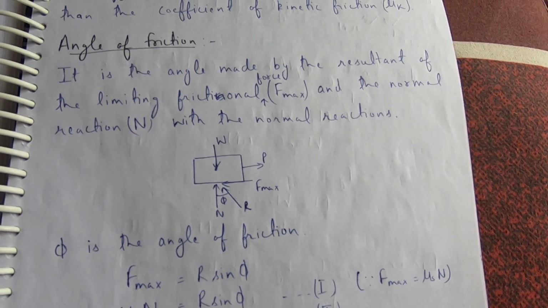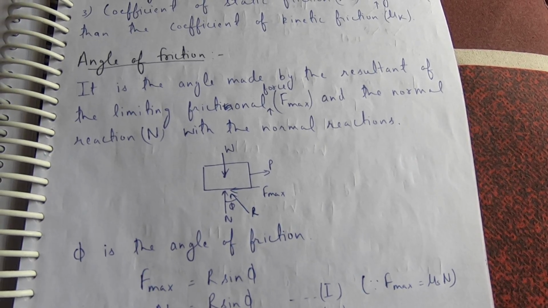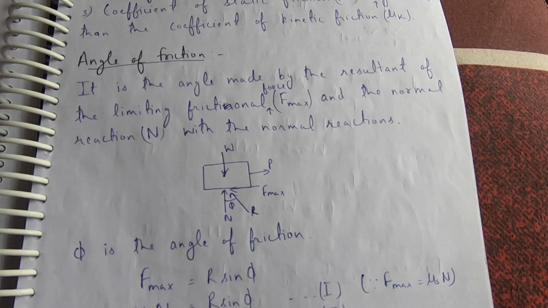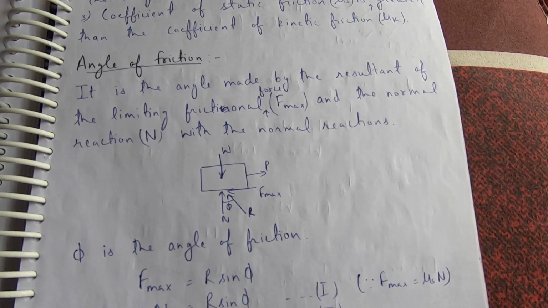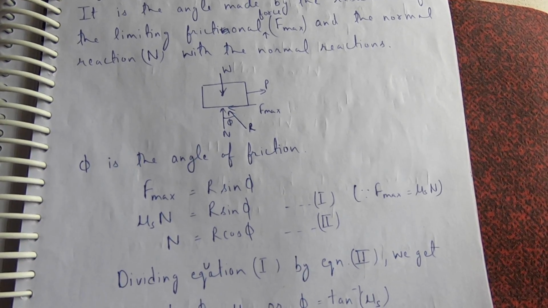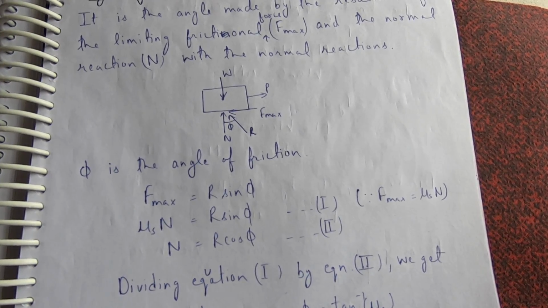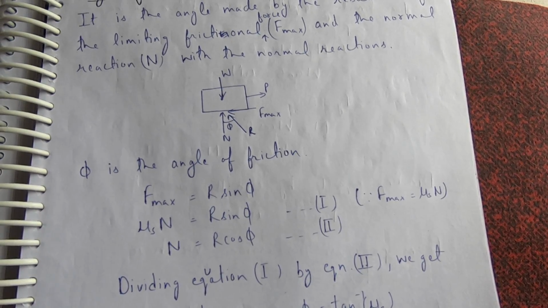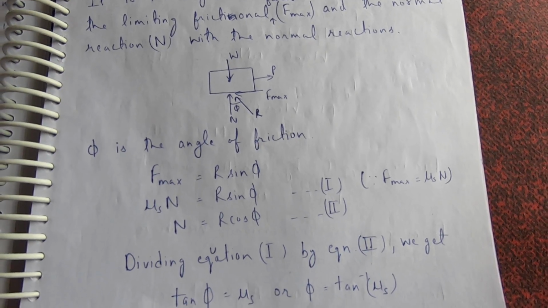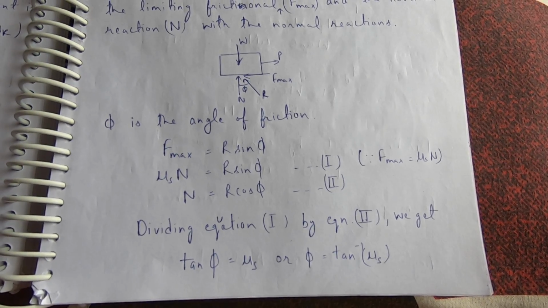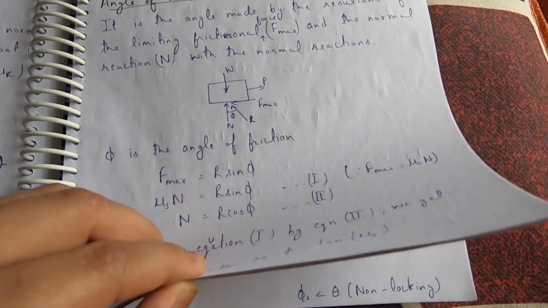Angle of friction: it is the angle made by the resultant of the limiting frictional force F max and the normal reaction N with the normal reaction. Phi is the angle of friction. F max is equal to R sin phi. Mu s into N is equal to R sin phi. N is equal to R cos phi. Dividing equation 1 by equation 2, we get tan phi is equal to mu s, or phi is equal to tan inverse mu s.